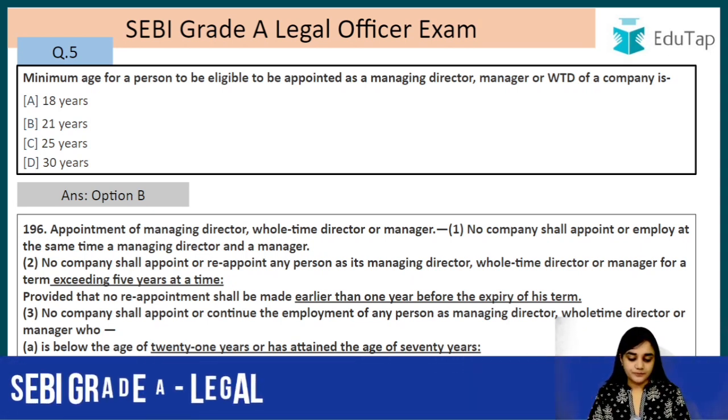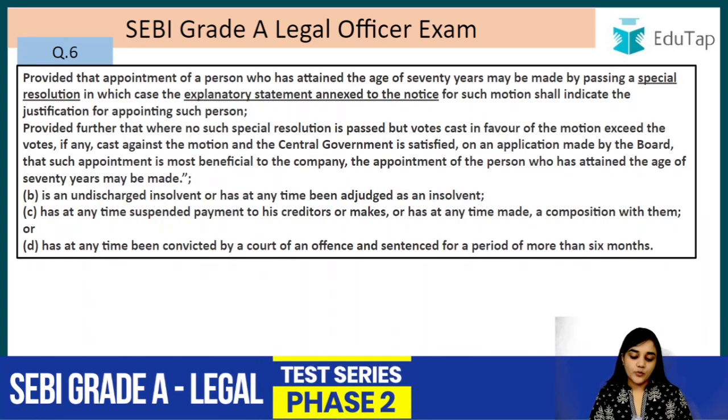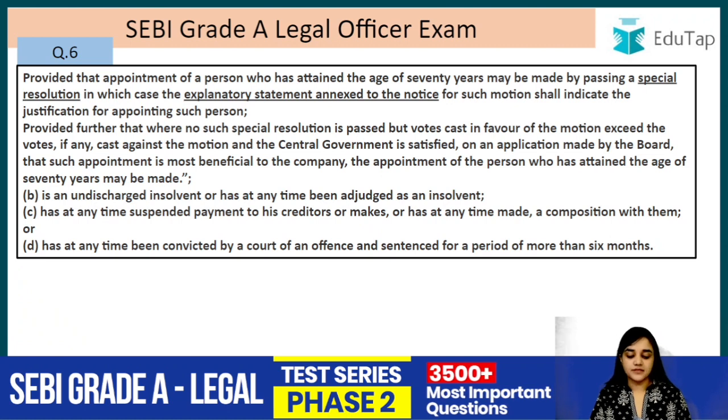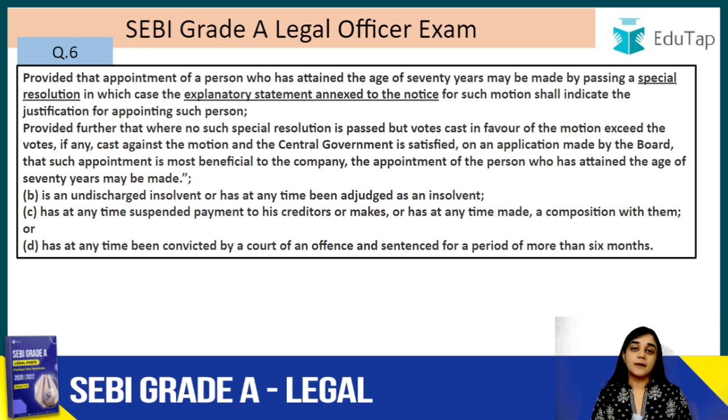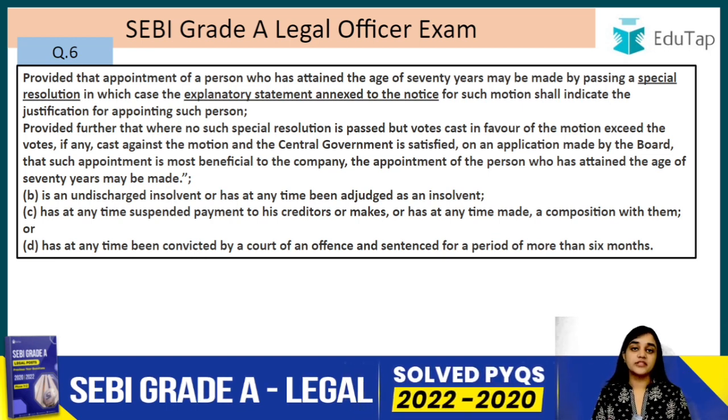Okay, moving on. Provided that the appointment of a person who has attained the age of 70 years may be made by passing a special resolution, in which case the explanatory statement annexed to the notice for such motion shall indicate the justification for appointing such person. But for example, there is a person who is 71 years of age and you know that he is going to be very beneficial for your company and you want to appoint him as your managing director.